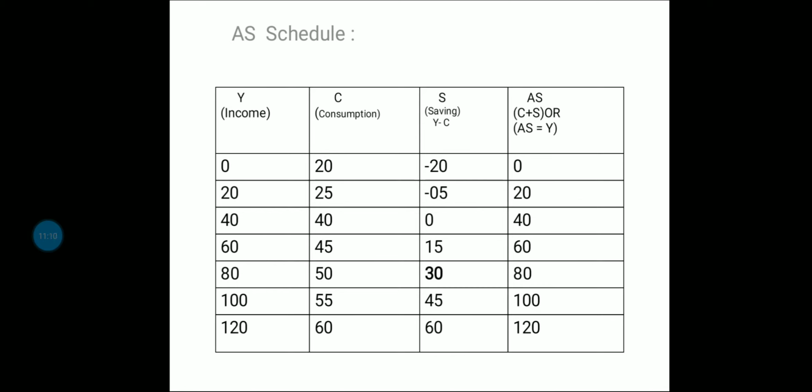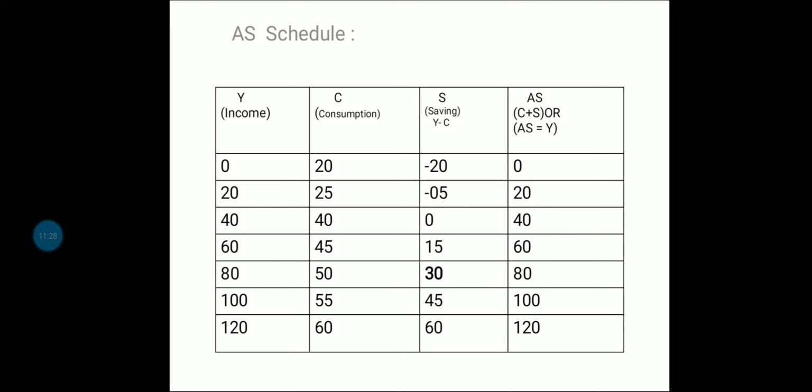In the first column, the various levels of income are given: 0, 20, 40, 60, 80, 100 and 120. Then consumption: 20, 25, 40, 45, 50, 55, 60. Then savings.